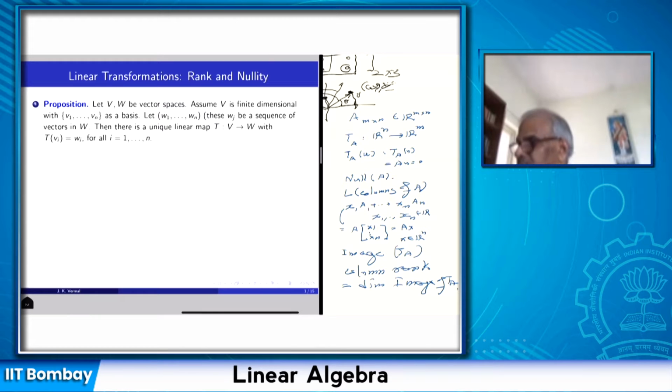So the rank of the linear transformation will be defined as the dimension of the image space, and the nullity of the linear transformation will be defined as the dimension of the null space. We want to prove that the sum of the nullity and the rank of a linear transformation is the dimension of the domain. This is the analog of the rank nullity theorem for matrices, which we proved already using the row echelon form or row canonical form. But let us first discuss how we construct linear transformations.